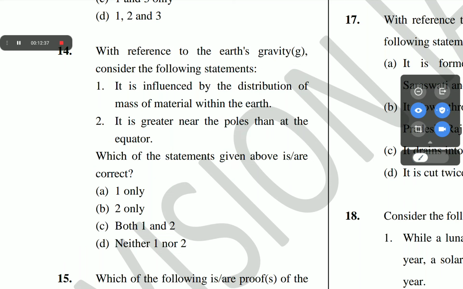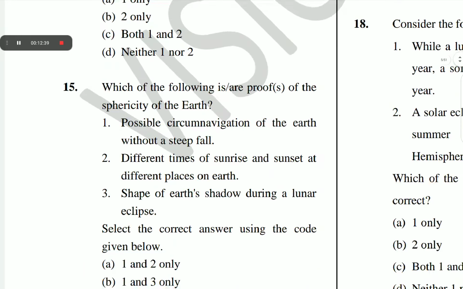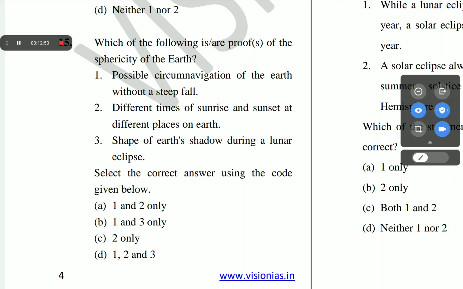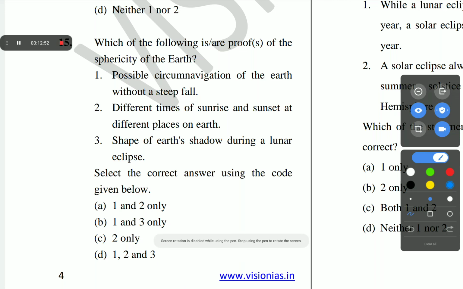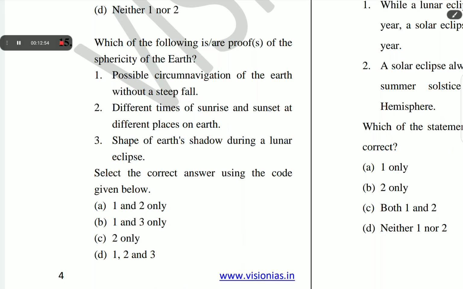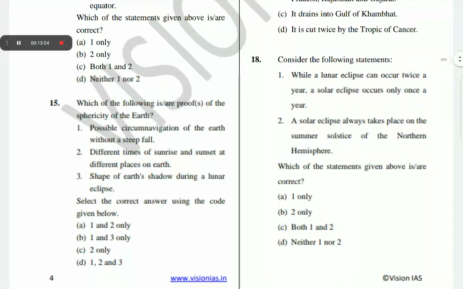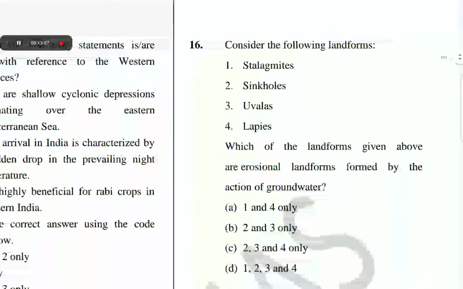The next question is question number 15. Which of the following is a proof of the sphericity of the Earth? 1. Possible circumnavigation of the Earth without a steep fall. 2. Different times of sunrise and sunset at different places on Earth. 3. Shape of Earth's shadow during a lunar eclipse. The correct answer of question number 15 is D. 1, 2 and 3. All options are correct.